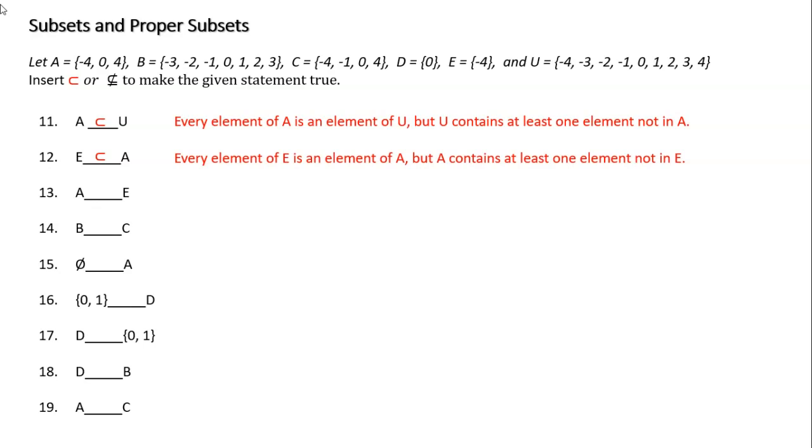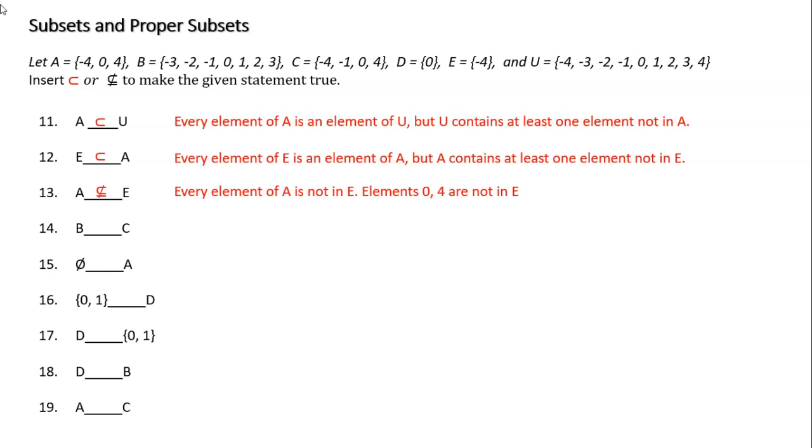Okay, so if I continue going on, what is A with E? Again, A is just three elements, negative 4, 0, 4, and E is just one element, negative 4. This answer is not a subset, because A has more elements than E. Yes? So that's why it's not.